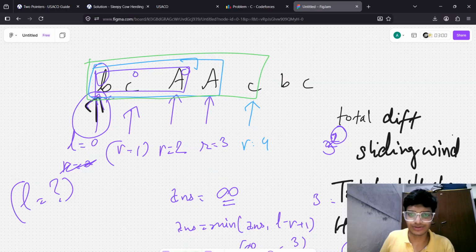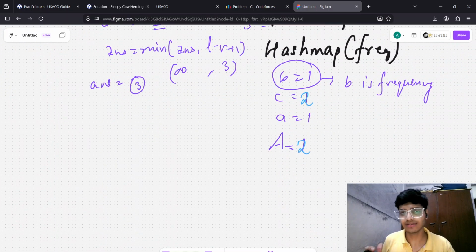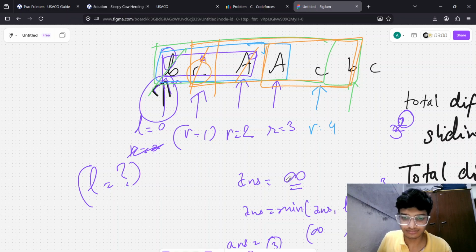And then we move to this, and check whether we can decrease our sliding window or not. Since B becomes 2, can we decrease? Yeah, we can decrease. We will use a while loop, so we try to decrease since B is greater than 1. We decrease this one, so this is not our sliding window now. Then we again check whether C's frequency is greater than 1. Yes, so the same will happen. Then again we come up here, at L equal to 3. Wait a second, I just need to clear some part.